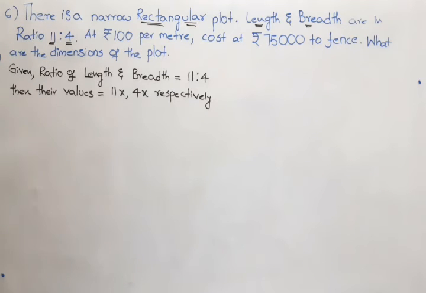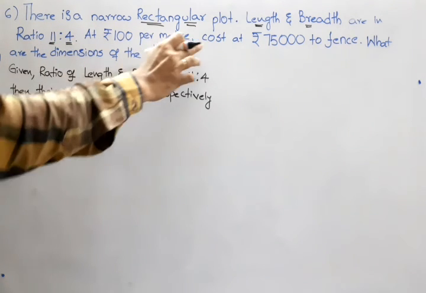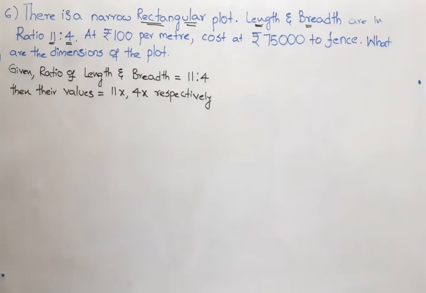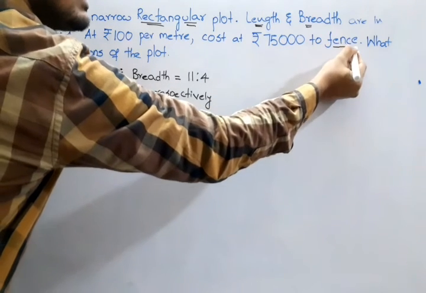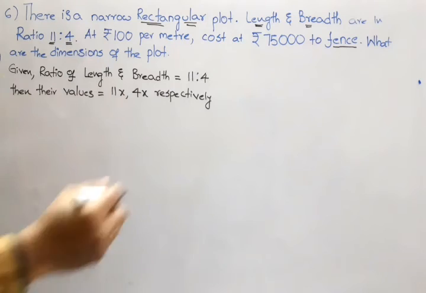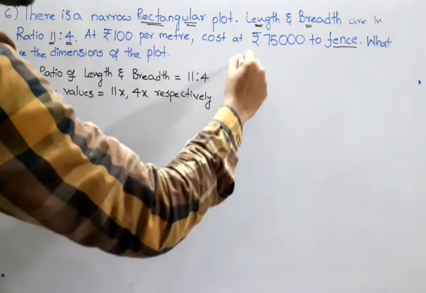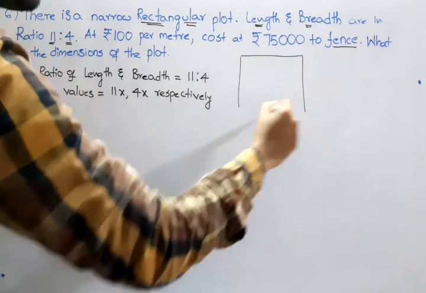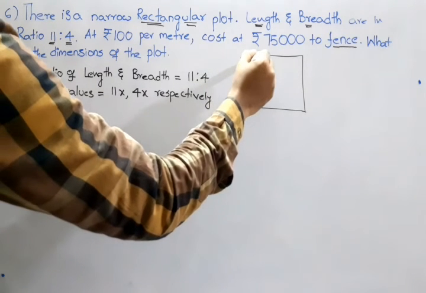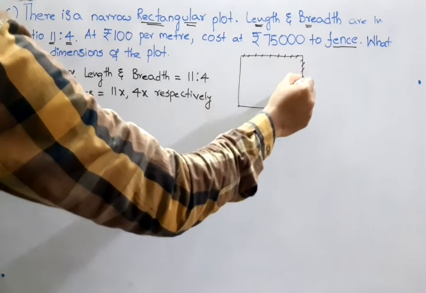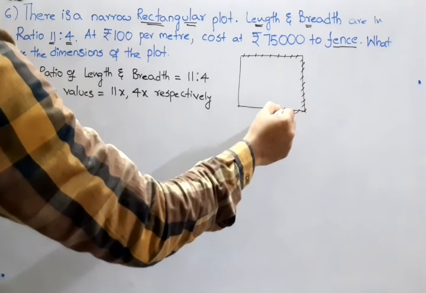Now look, at rupees 100 per meter, the cost is rupees 75,000. Here the important point is fence. Okay, so if this is going to be that rectangular plot, in this they want to fence it.